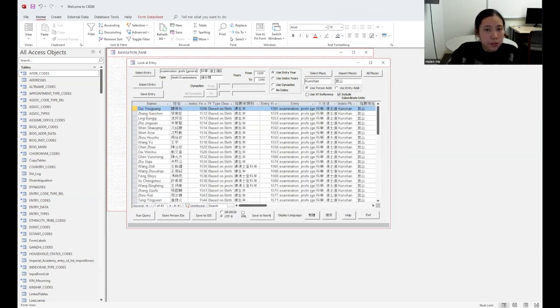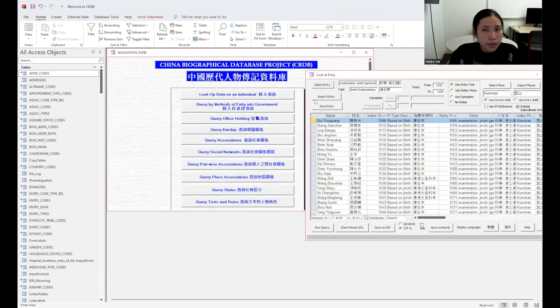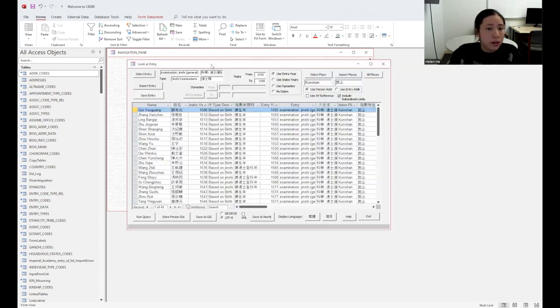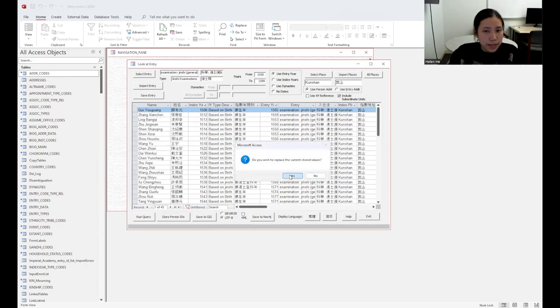Okay, so this is an overview of what we get, and there are other ways for us to import this data into more advanced ways of analysis, which I would just introduce in broad strokes without doing a full demo. For example, if we want to reuse these people to perform some other query on them, like other queries which we will learn later, what we can do is store person ID. Oops. Yes, we want to replace the current ones.